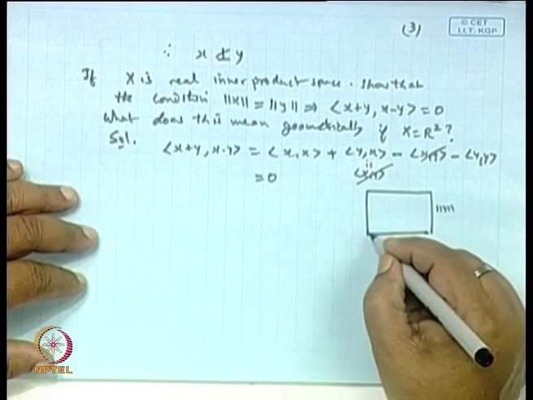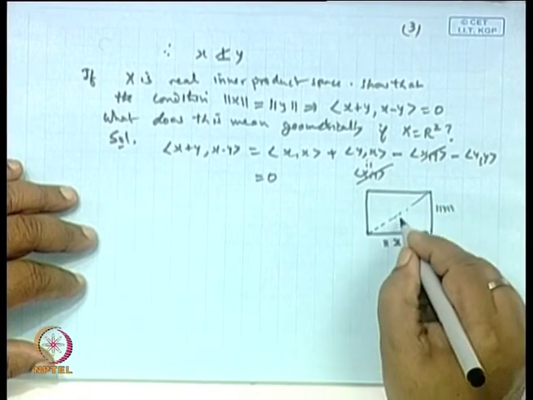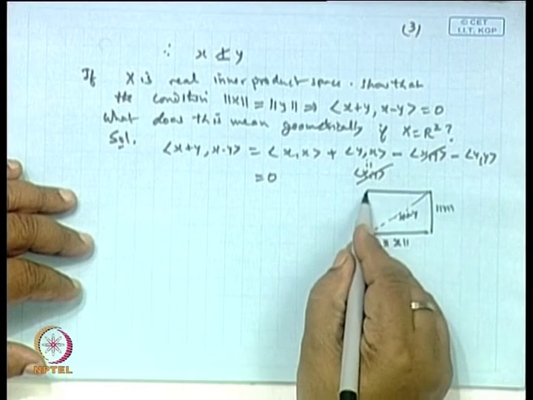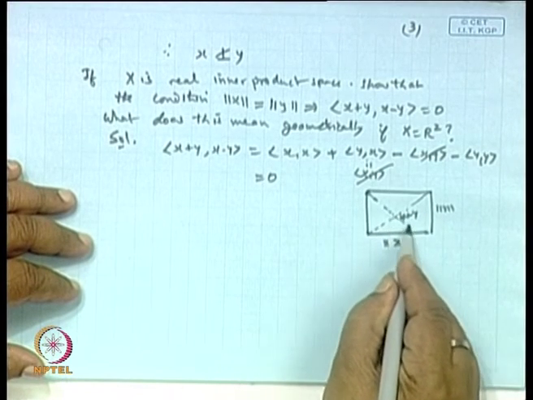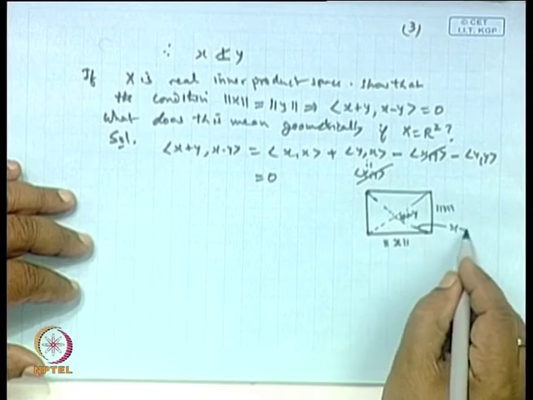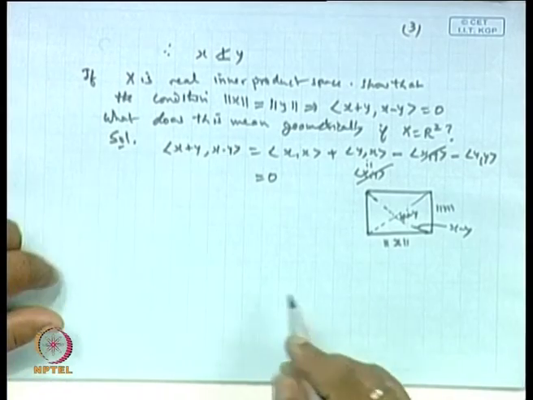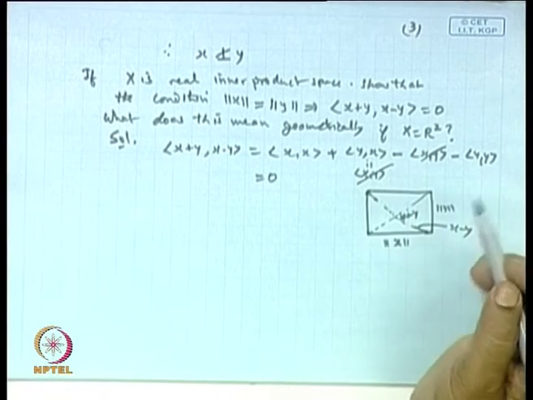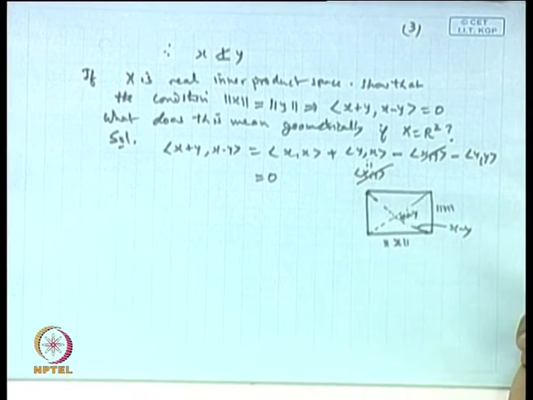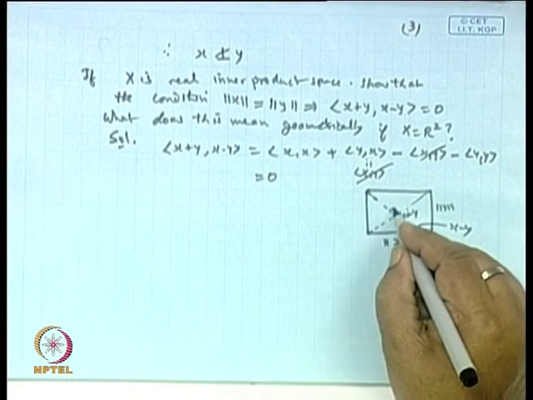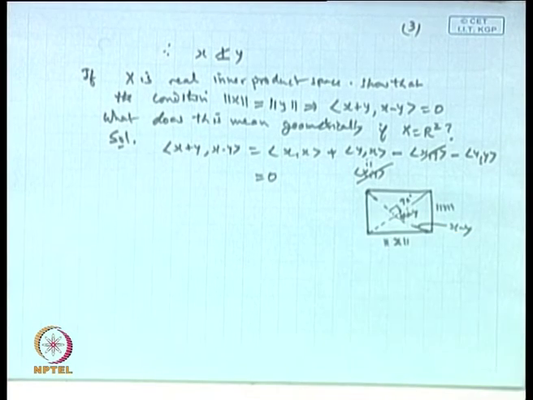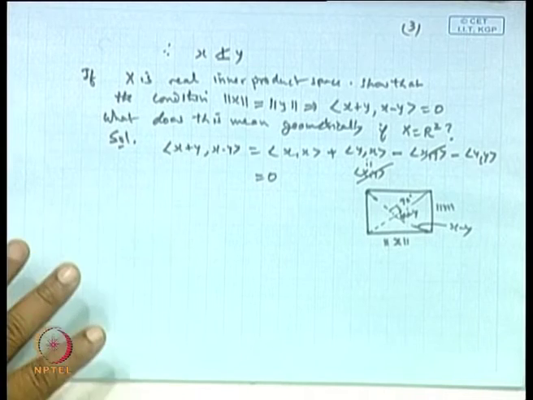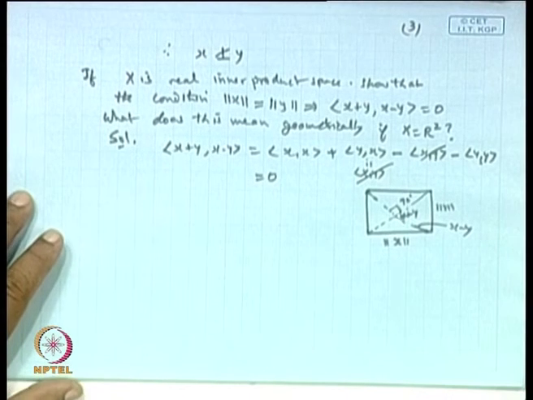It means the x plus y vector is this, the x minus y vector is this, is it not? The inner product of these two vectors is 0, and that is obvious. It means the diagonals of a square are at right angle to each other, is it not? So this shows the diagonals are at 90 degrees. So that is the meaning. Okay.